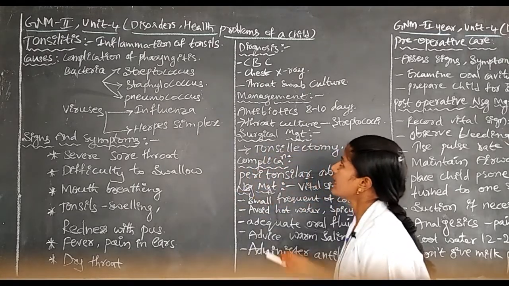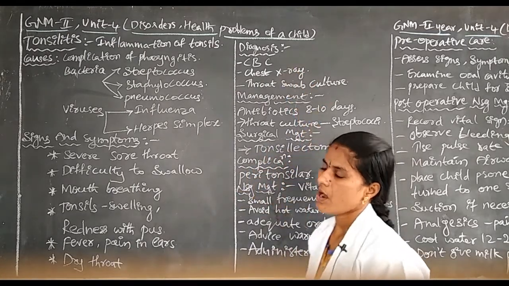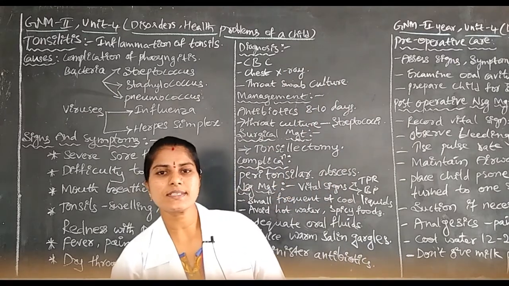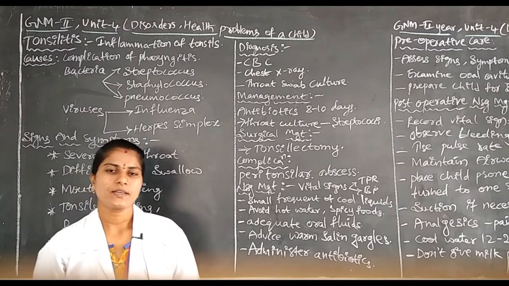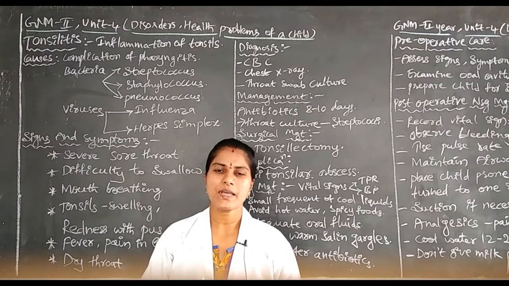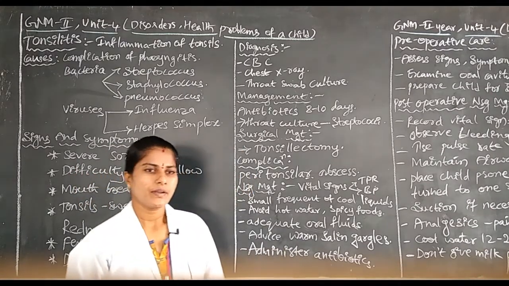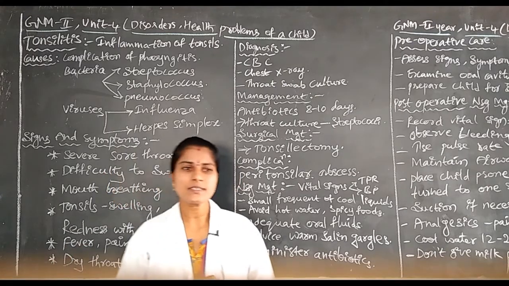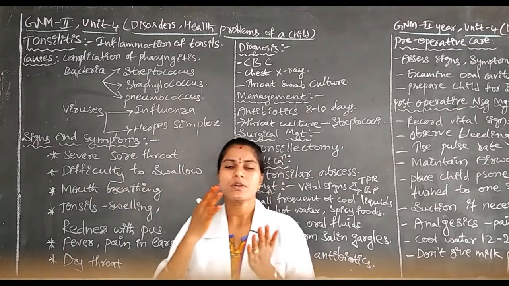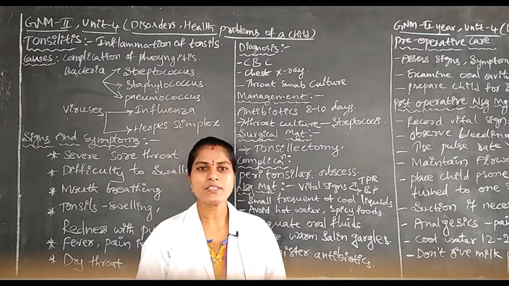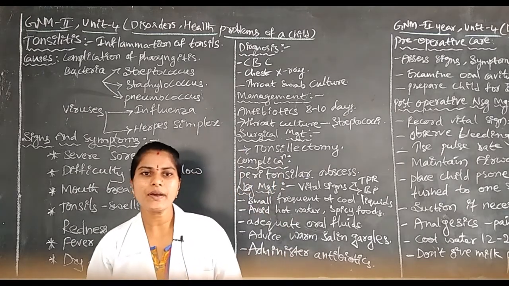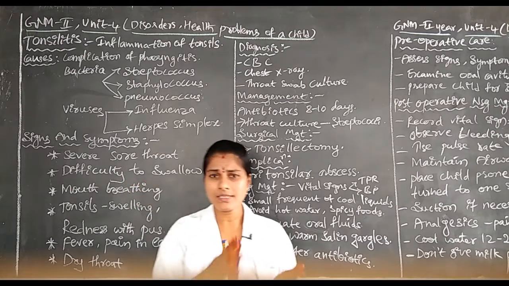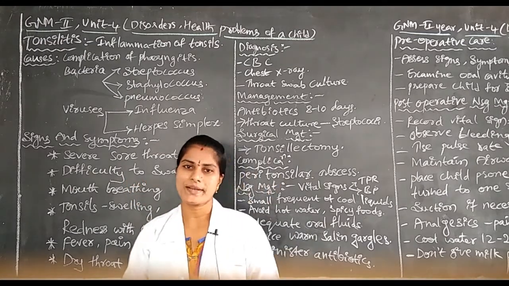Next is the diagnosis. How do we diagnose that the child is suffering with tonsillitis? By collecting a complete history from the children. In previous videos we discussed that if the child is unable to complain about their problem, we go for secondary data, that is the mother, family members, healthcare providers or recorded documents.